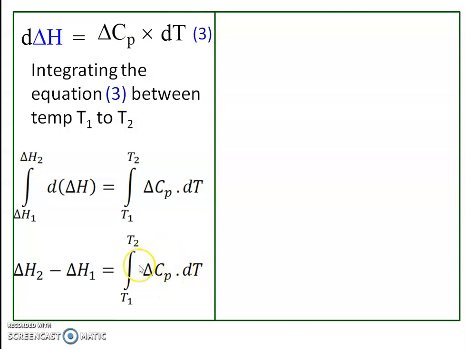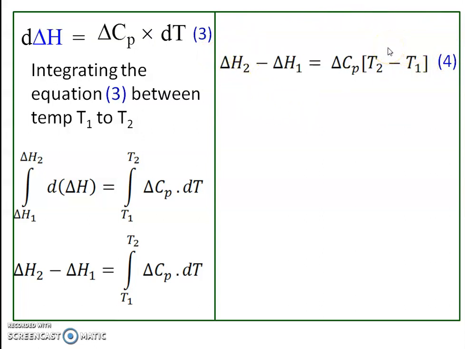Now delta Cp is a constant, and therefore after integration of the right side term, we get delta H2 minus delta H1 equals delta Cp times the integral of dT between the limits T1 to T2, which gives T2 minus T1. So this is Kirchhoff's equation.